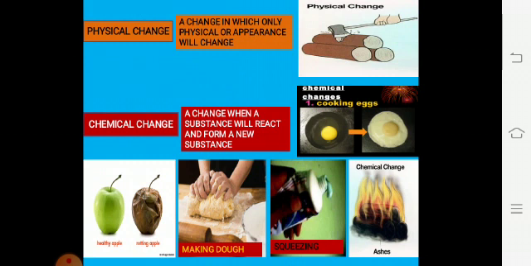Okay, so in our day to day life, there are a lot of changes that we generally see, like ripening of fruit, seed germination, making dough for making chapati, squeezing of toothpaste, burning of wood, burning of matchsticks, washing of clothes, and converting of compost. So many things.